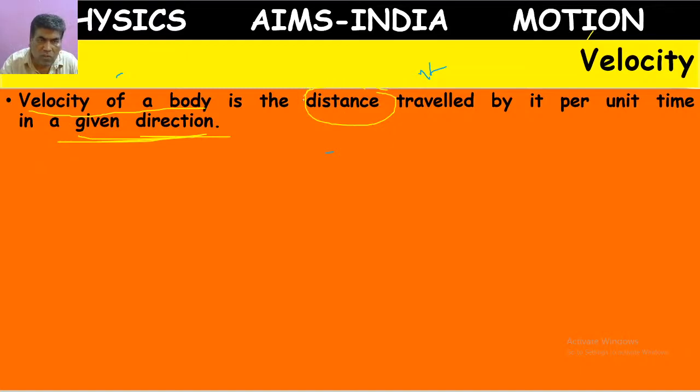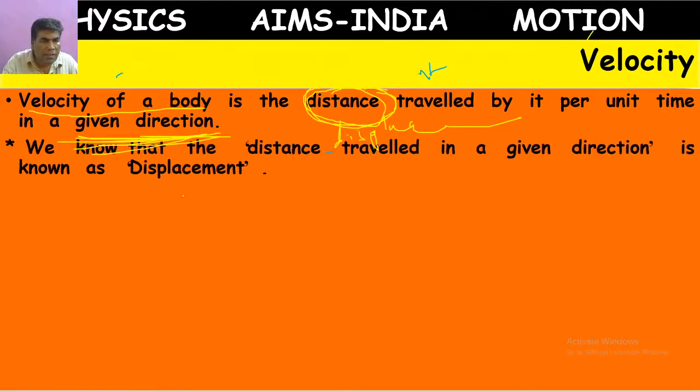Actually, this definition is also right, because distance in a given direction is called displacement. So, velocity of a body is the displacement traveled by a body per unit time.